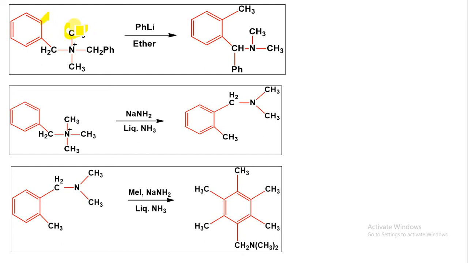One of the CH3 groups will migrate over here, and another group will attach over here. So here we have a phenyl ring. This is our phenyl ring, and this is a CH group over here. This phenyl group is attached over here. In this case, the CH3 group will migrate over here to the double bond. So this hydrogen will be removed and this phenyl group will migrate to this carbon atom. So in the end we can have CH phenyl and CH3 CH3.